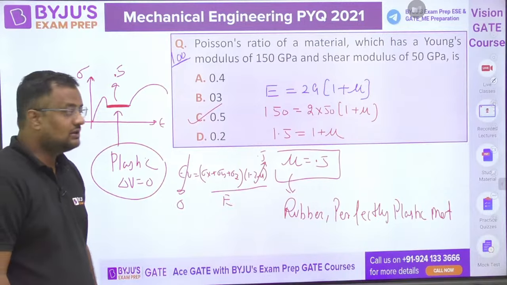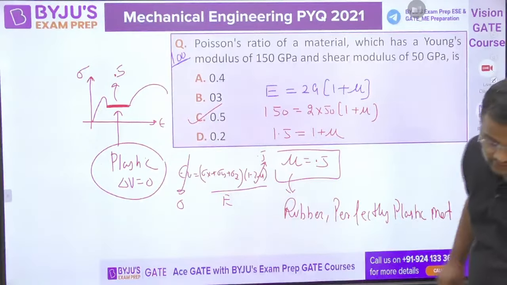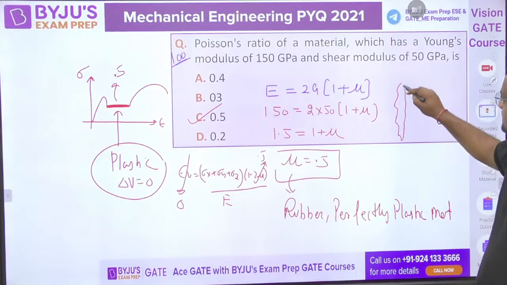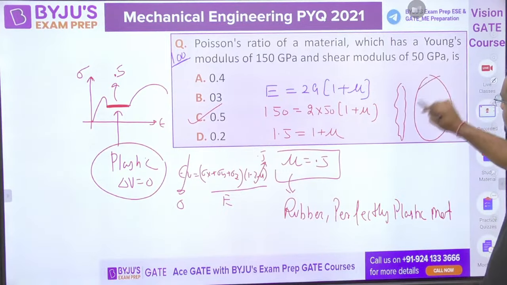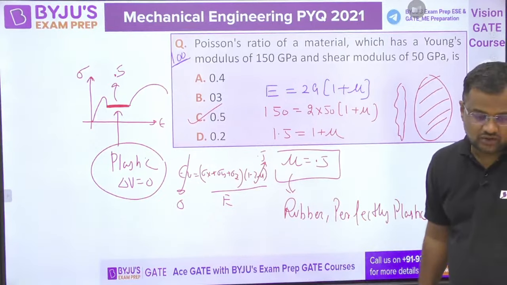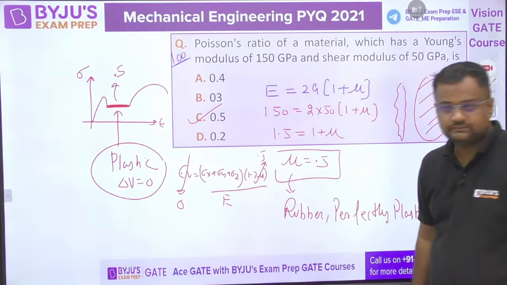Okay. Now you will say, can I ask you a question, guys? Yes, good. Excellent, ask your question. A rubber balloon is like this. When we fill the air, the balloon becomes like this. So volume is changed, na? So how is rubber's mu 0.5?